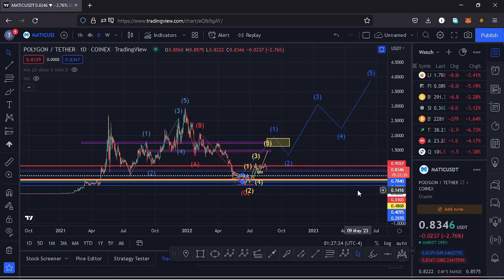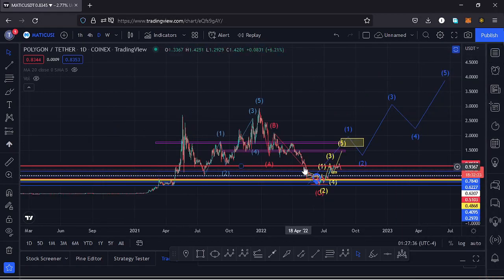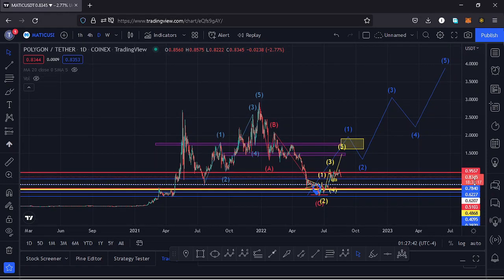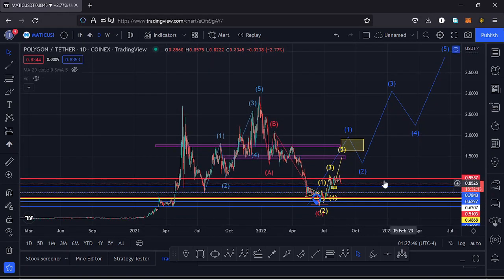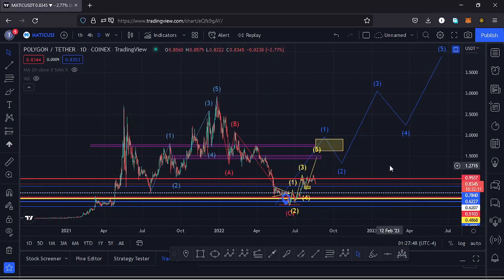I'll be giving you a price prediction update on Polygon Matic, whose current price stands at the $0.8346 mark, and here on TradingView the market is down by 2.76%. And in this video I want to give the key scenarios that I expect to play out, basing my analysis on the Elliot waves and the Fibonacci's, and also the key areas of support and resistances, and also show you the key chart patterns that you have information on this chart.